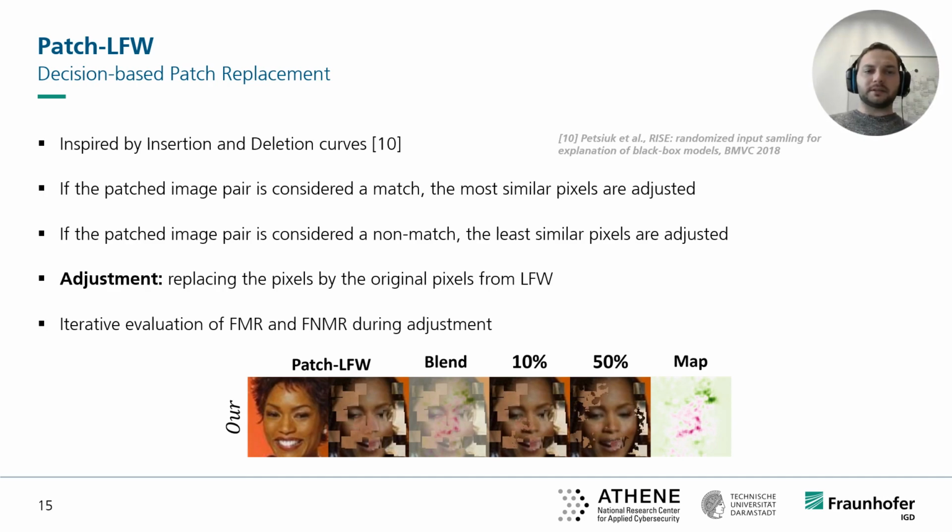Either the identified most similar or the identified least similar pixels are replaced by the original pixels in an iterative step. The manipulated pairs are then evaluated regarding false match rate and false non-match rate. If the explainability approach is of high quality, it should be able to detect the areas, the added patches, that lead to false matches and false non-matches, and reduce the errors when more and more pixels are replaced.